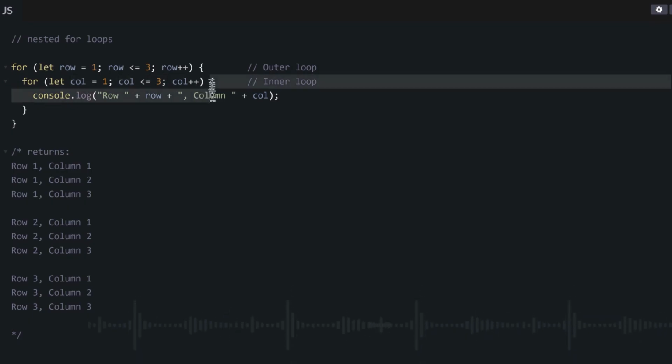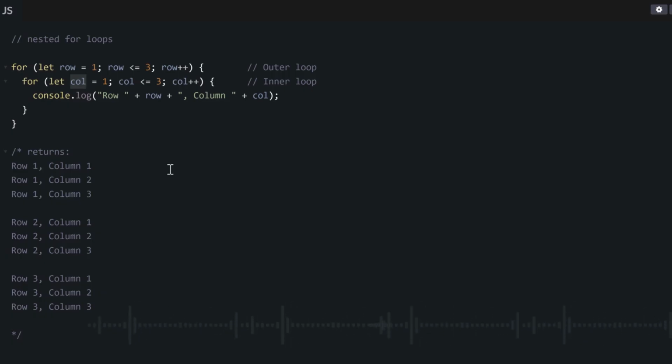And inside the second curly braces, we just console.log the string row plus the current value of our row looping variable. Then we also console.log the string column plus the current value of our column variable, which is our second variable in the second for loop.